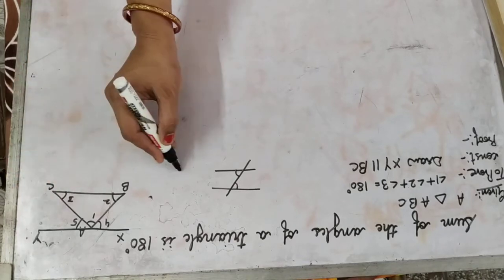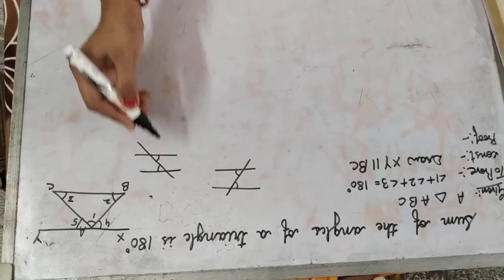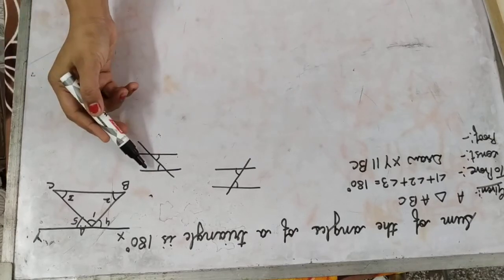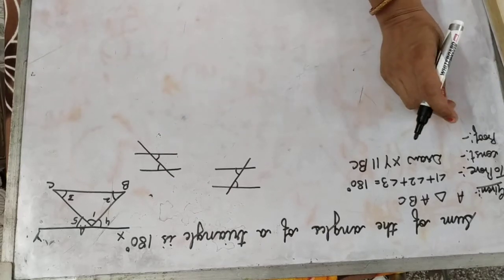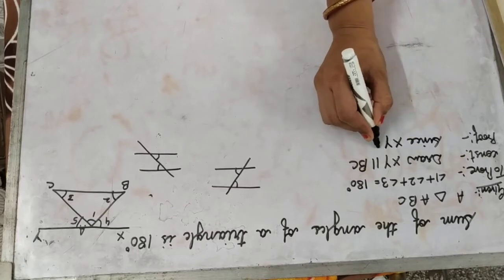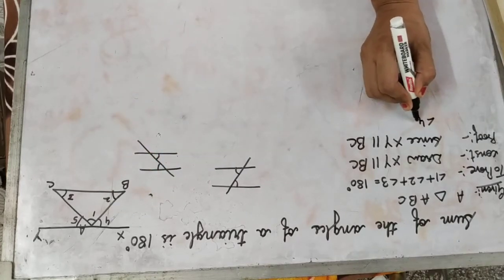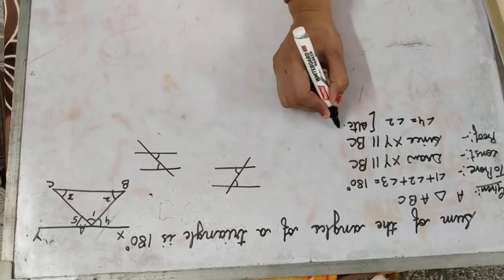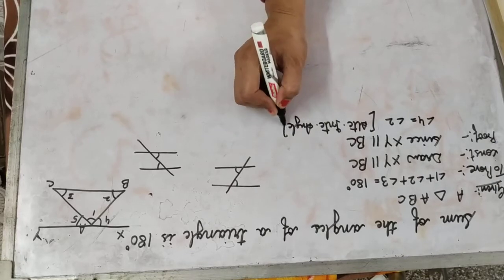Similarly, if we look at this side, these are two parallel lines and there is a transversal like this. So the angle formed here and the angle formed here, these two angles are equal. ठीक है? Again the reason is the same, that these two are a pair of alternate interior angles. So for the proof we just write, since XY is parallel to BC, XY BC के parallel है, therefore angle 4 is equal to angle 2 and the reason is alternate interior angles. I hope it is clear. This is the first point.